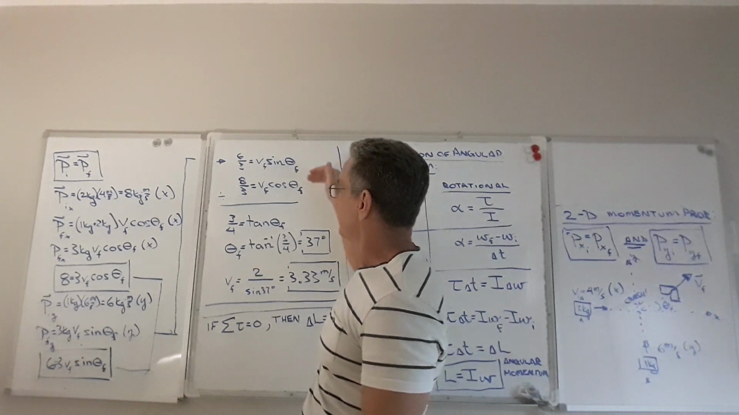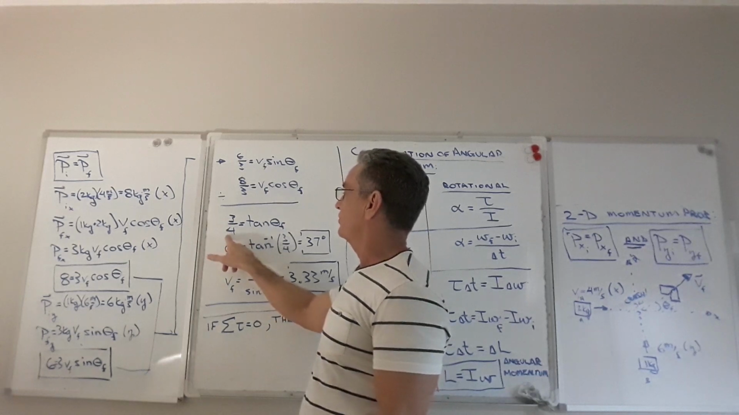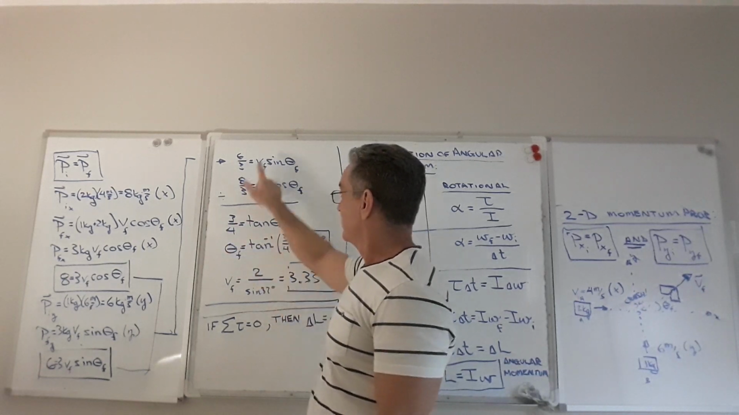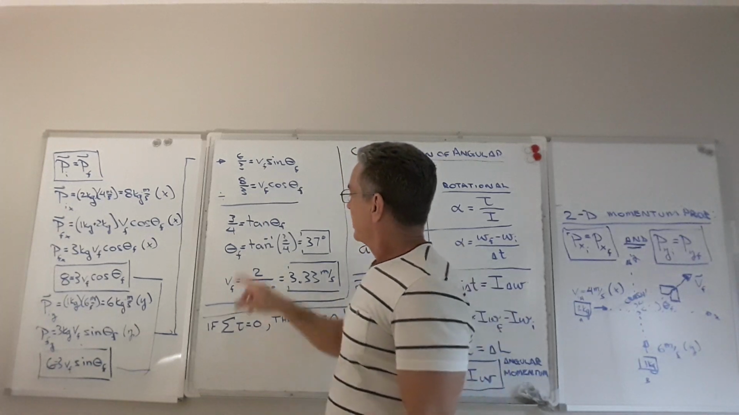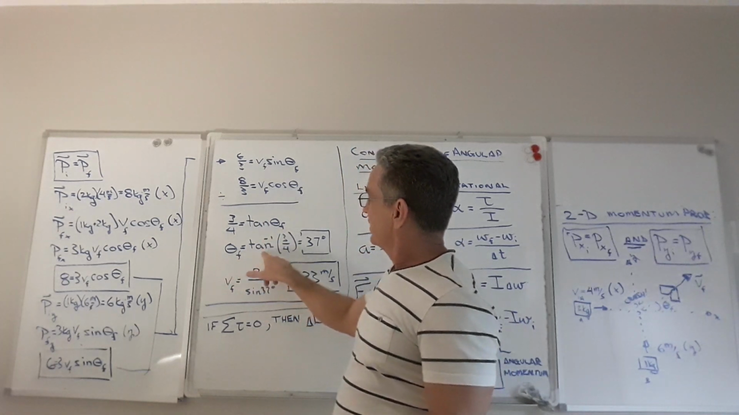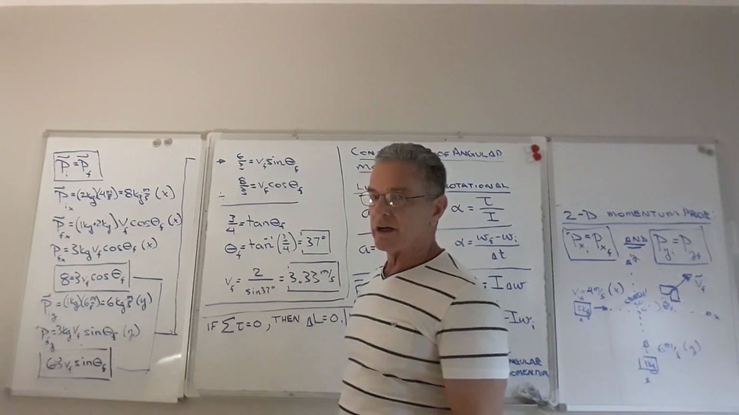I can divide this one by this one and get a third true statement, and that works out to 3/4 is equal to tangent theta. The v finals cancel. That's nice. One of the unknowns is gone. Okay, if we isolate theta, it's the inverse tangent of 3/4, which is about 37 degrees, 36.9 degrees, something like that.